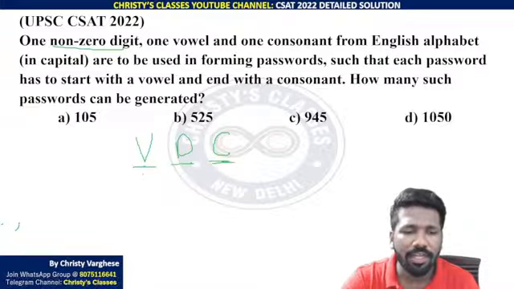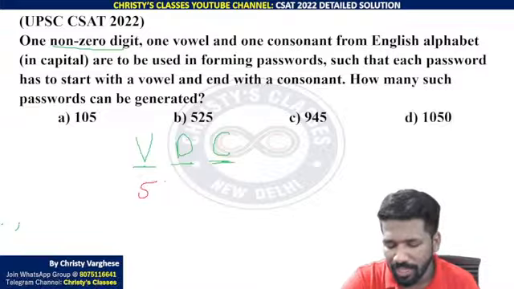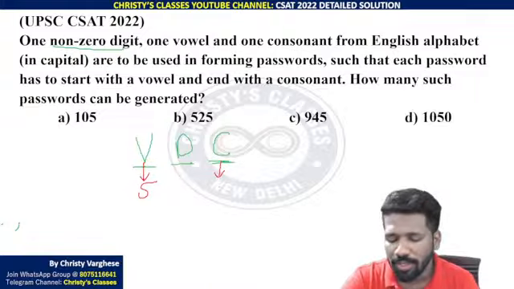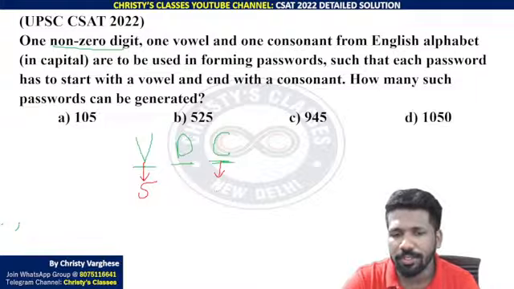How many vowels are there in the English alphabet? 5 vowels: A, E, I, O, U. So there are 5 ways to fill the vowel position. How many consonants are there in the English alphabet? All the remaining letters other than A, E, I, O, U are consonants. So 21 consonants are there, 26 minus 5.